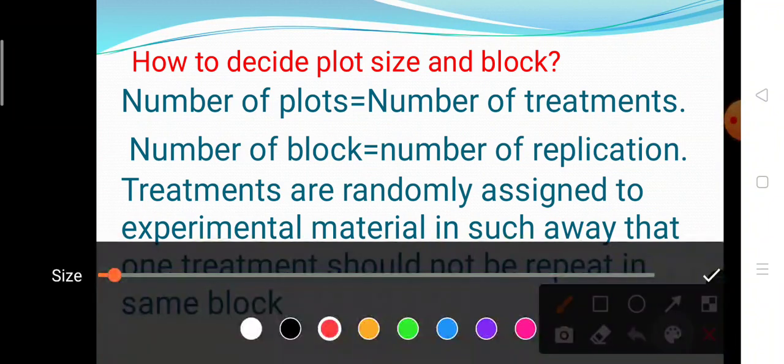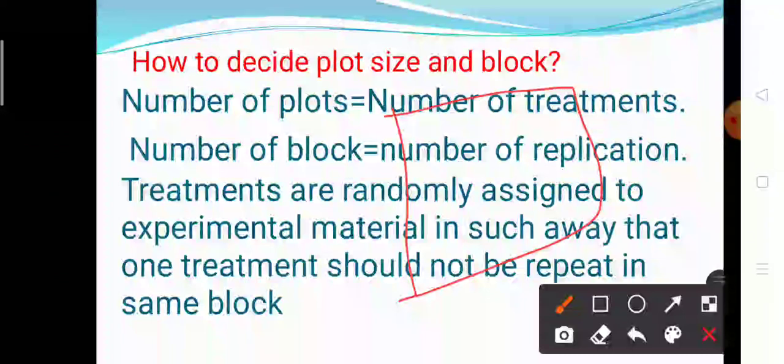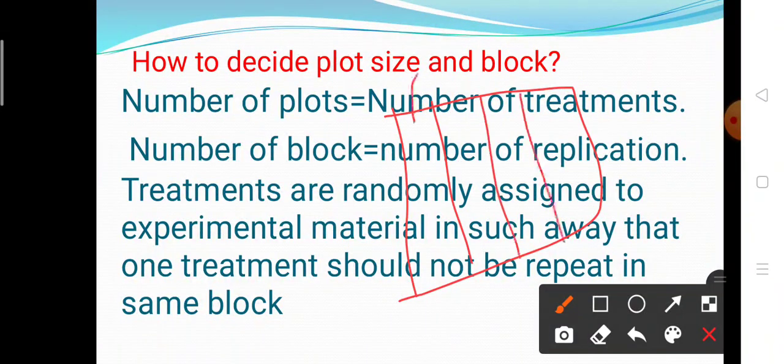Let's see. Suppose this is the experimental material. This experimental material is heterogeneous. Then divide this heterogeneous material into homogeneous groups called blocks. This is block 1, block 2, block 3 and block 4. And these blocks are divided into plots. So these are the plots.